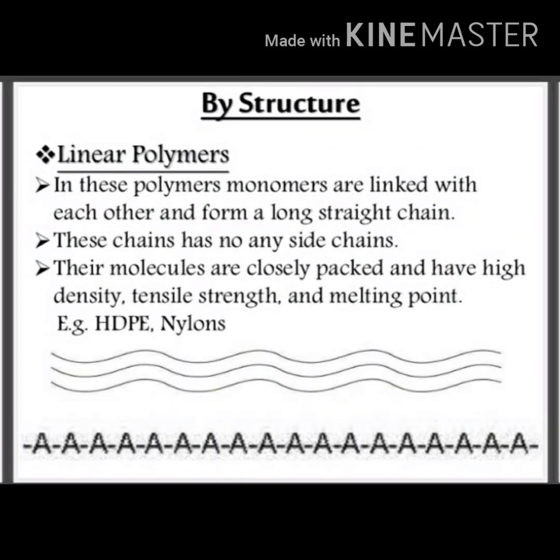Based on structure, the polymers can be classified into three types. The first one is linear polymers. These polymers are formed by adding monomers to each other and form a long straight chain. These chains have no side chains. Their molecules are closely packed and have high density, tensile strength and melting point also. For example, nylons and HDPE, etc.